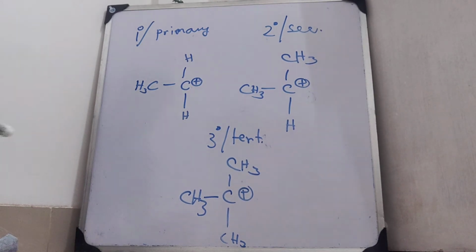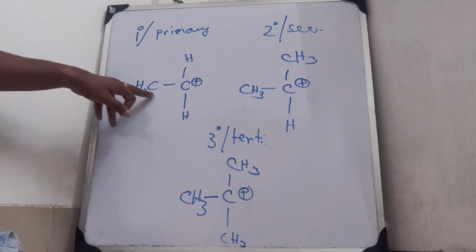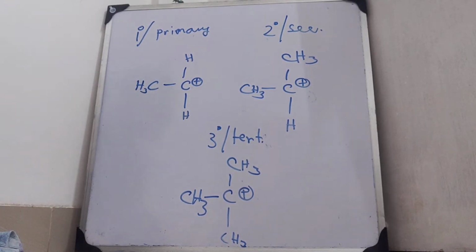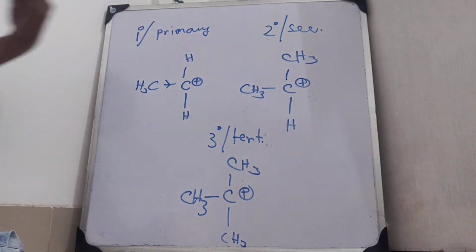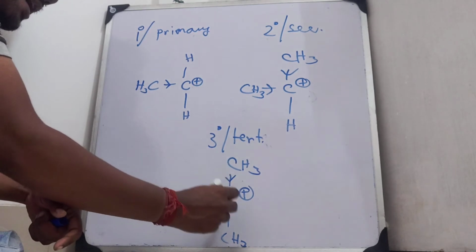Now the question is, among all these 3 types of carbocations, which one is more stable, and which one is less stable? You have learned earlier that the CH3 group is known as having a plus I effect. So it has the tendency to push the electrons away to the next carbon. Here only one methyl group is there, here two methyl groups are there, and here three methyl groups are present.